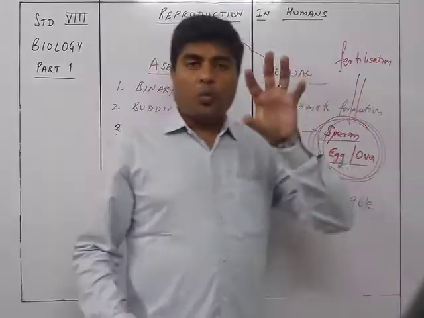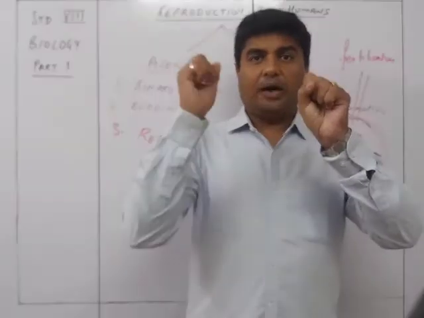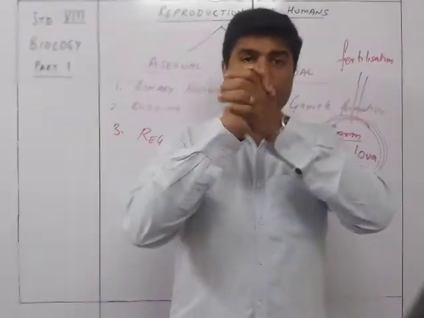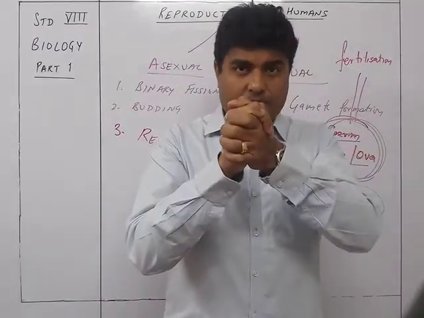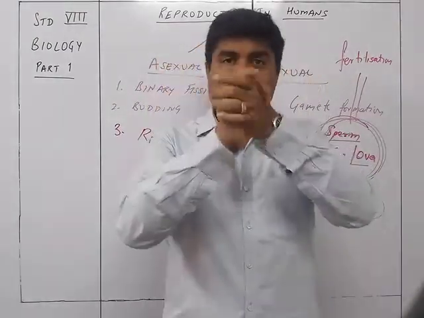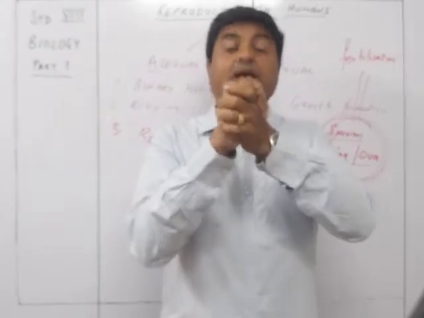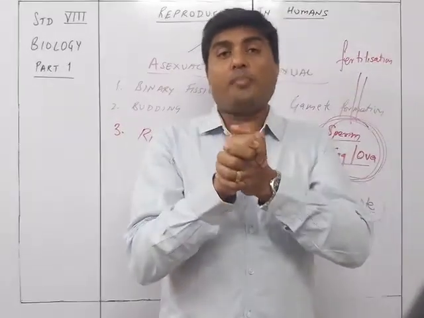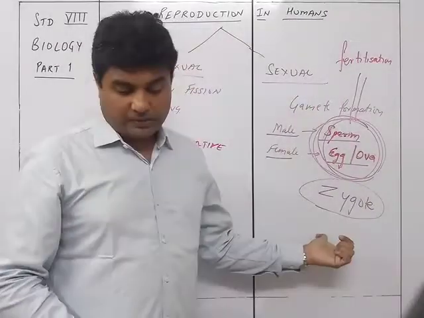So one cell, the sperm cell, and another cell, the egg cell, fuse together to form one single cell, and the single cell that is formed is called the zygote.